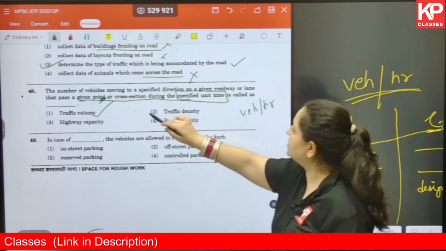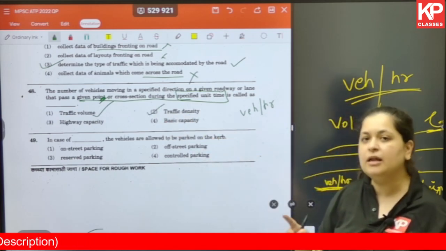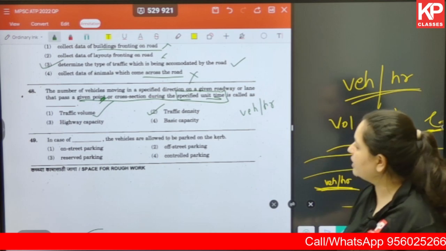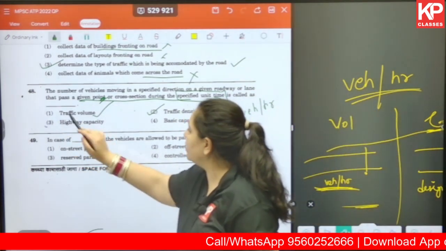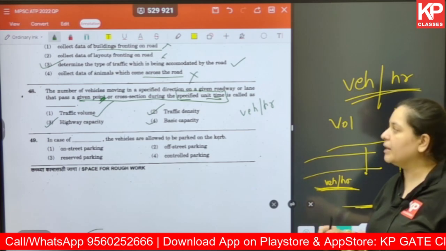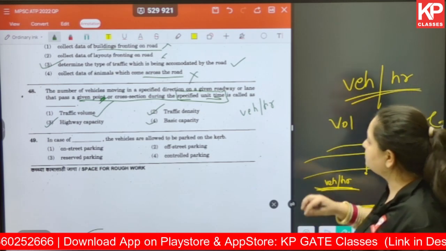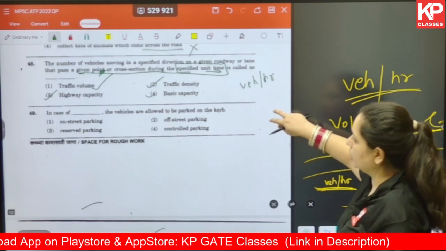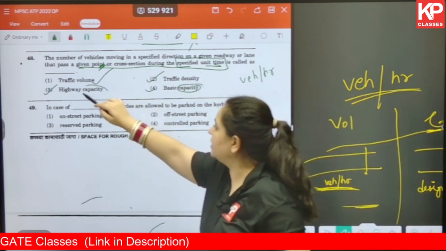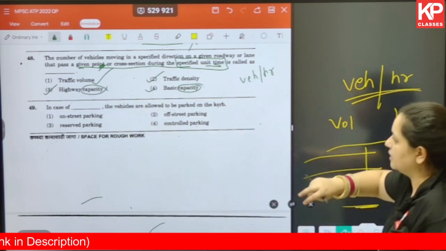Why not traffic density? Because we are not saying vehicles per kilometer. This is specified unit time, so it cannot be traffic density. And capacity, we are talking about the maximum number of vehicles that can be accommodated on that particular road. So again, it cannot be any form of capacity, be it highway capacity or basic capacity.